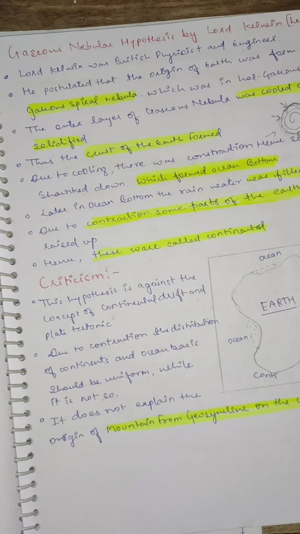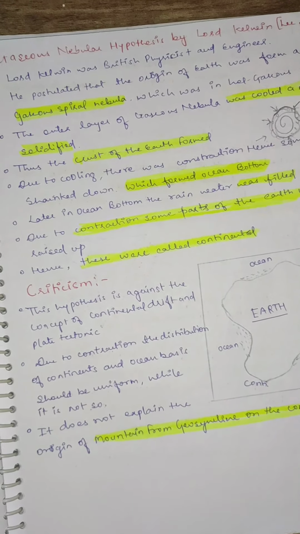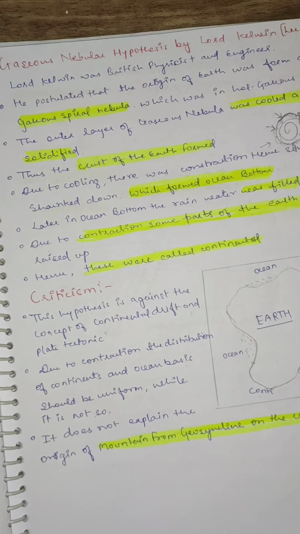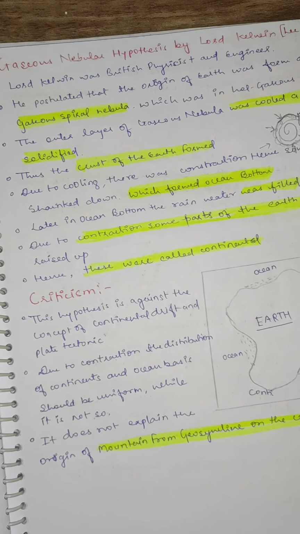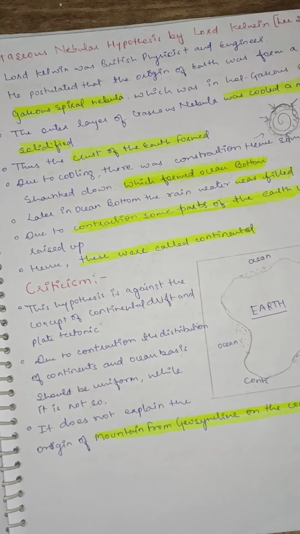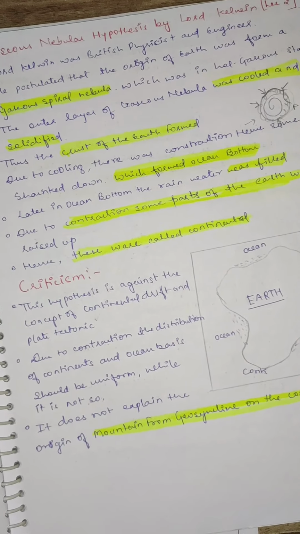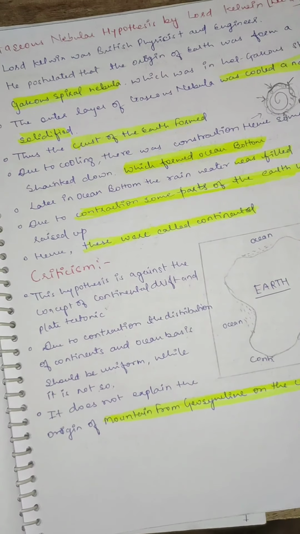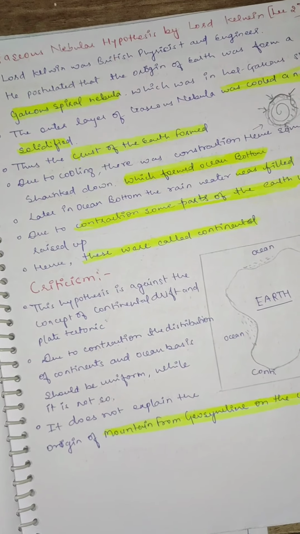Then because of the cooling the contraction happened, and because of the contraction some area was raised and some area was deepened down. The area which was deepened down got the rain and became ocean, and those areas which were raised up became continents.